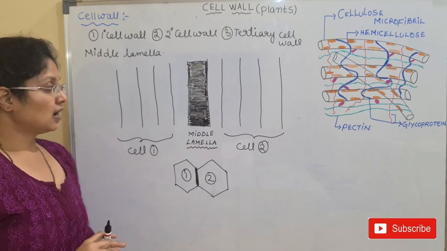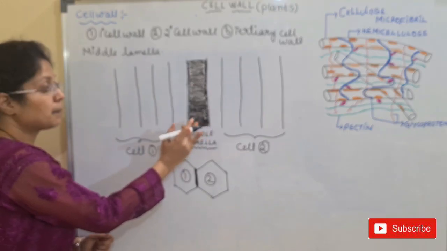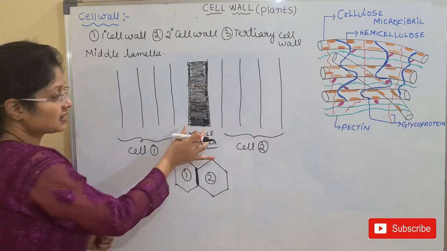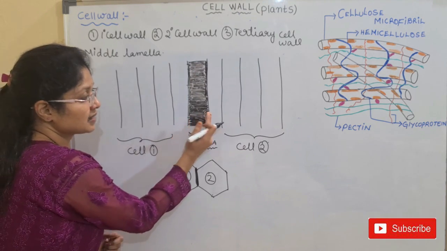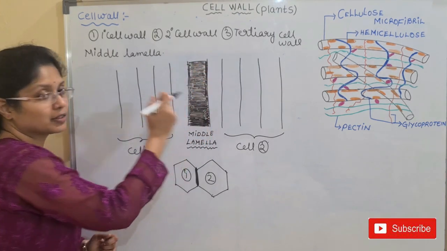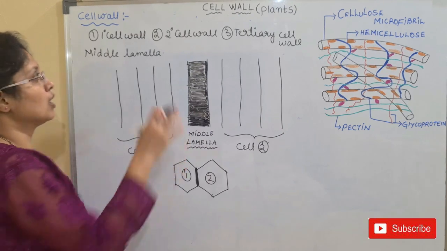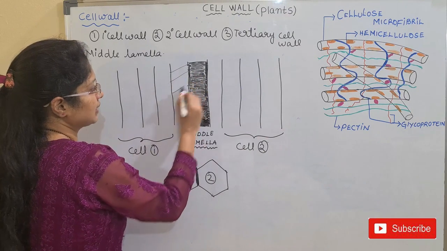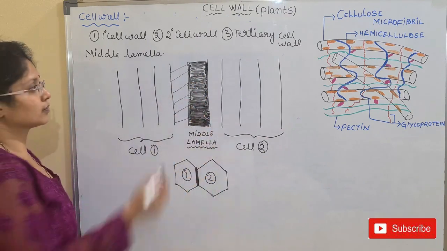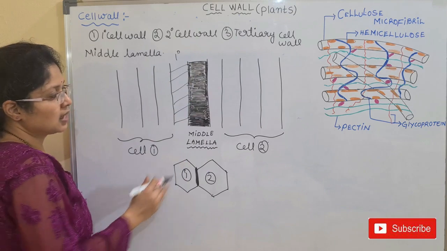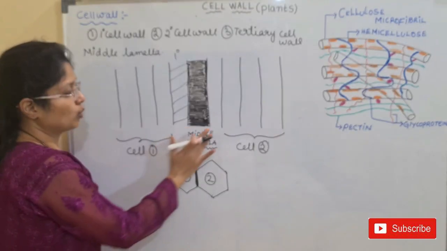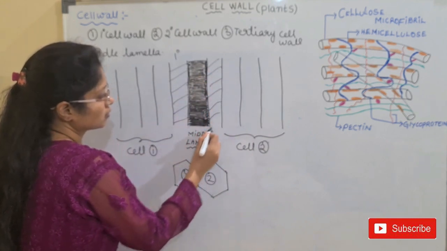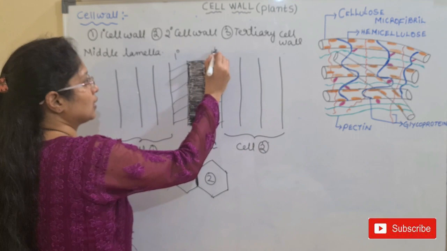And this middle lamella is joined to the primary wall of both cells. So how is this being attached, children? This middle lamella is adjacently attached to the first layer of the plant cell, which is the primary wall. So what is the first layer of the plant cells? Primary wall. Look at this. So let us say this is the primary wall, for cell number 1. What about cell number 2? We have another primary wall. Okay, so this is the primary wall here.